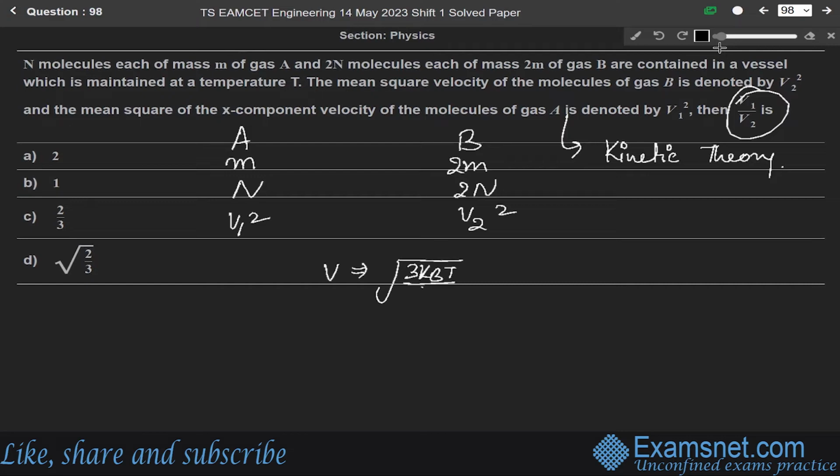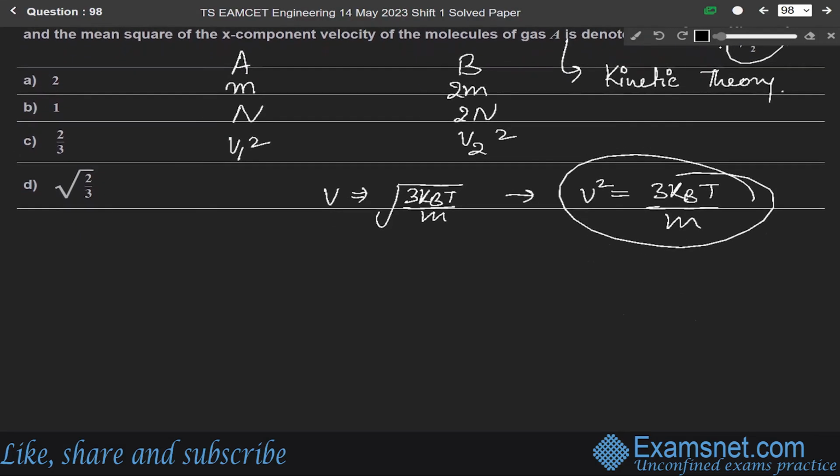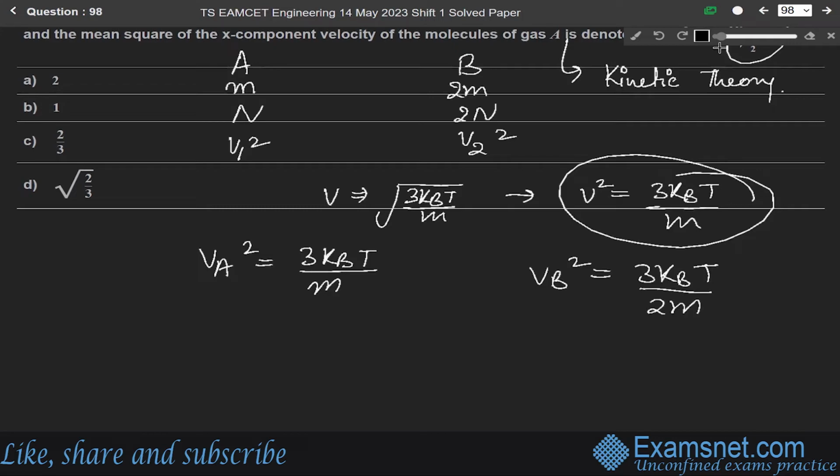So mean square velocity is given by, we know that V equals under root 3 kbT by m. So from here we can write V square equals 3 kbT over m. This is a general formula, na? The root mean square velocity. So for this, we can write VA square equals 3 kbT over m, and VB square is 3 kbT over 2m, since A has mass m and B has mass 2m.